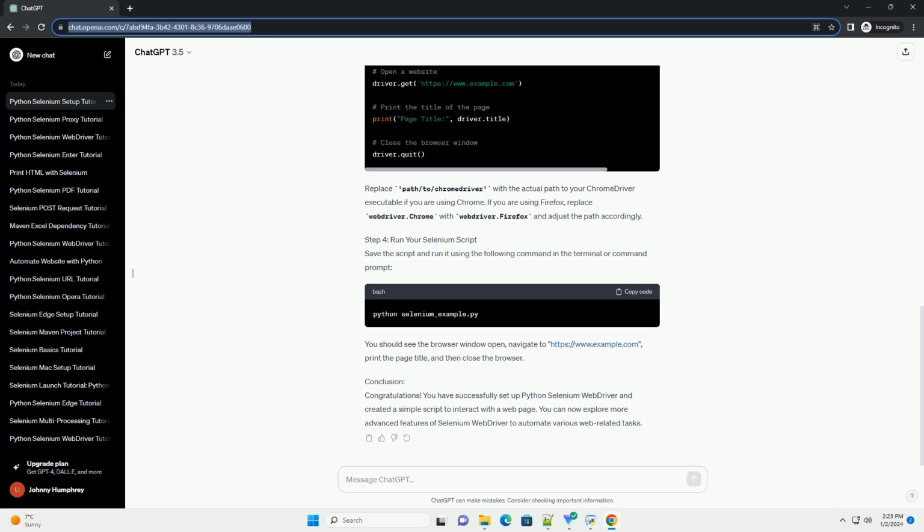Conclusion. Congratulations! You have successfully set up Python Selenium WebDriver and created a simple script to interact with a web page. You can now explore more advanced features of Selenium WebDriver to automate various web-related tasks.